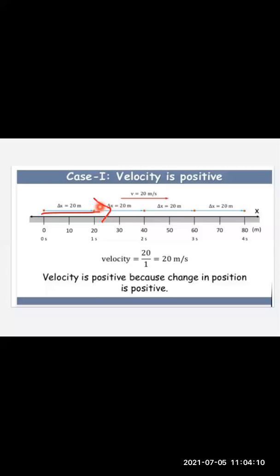So 20 upon 1 is going to be 20 meter per second as the velocity. Velocity is positive in our case because the displacement is in the forward direction. Whenever the displacement is in the forward direction, the velocity is positive.